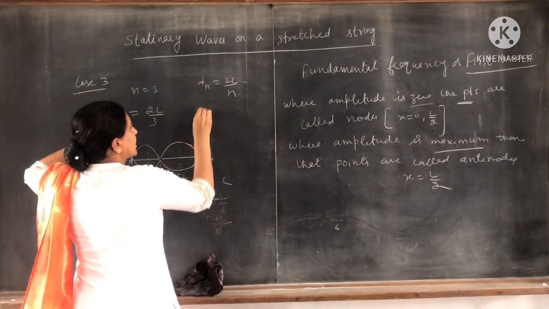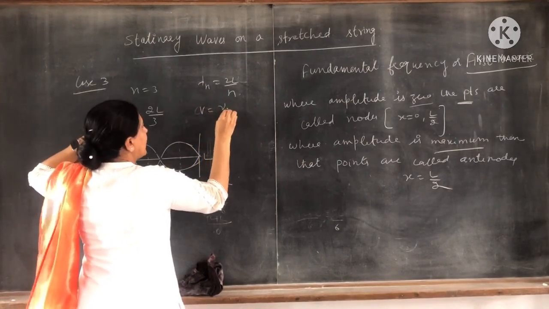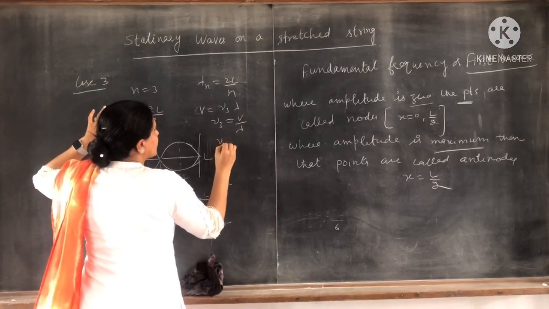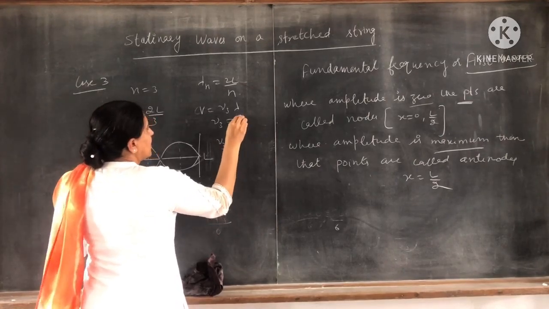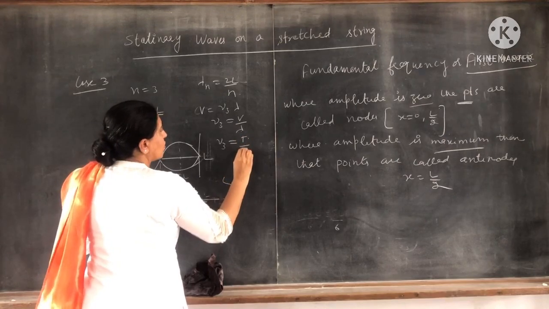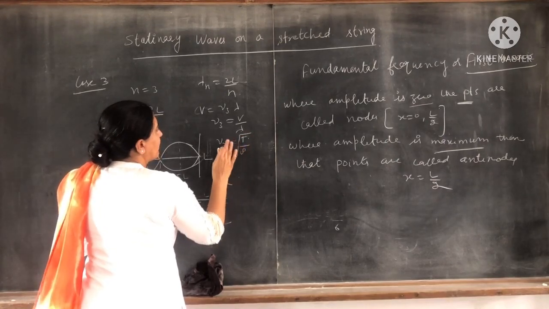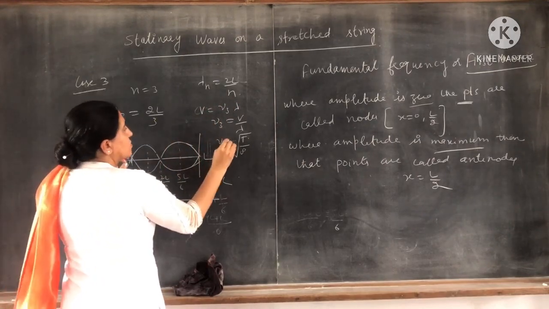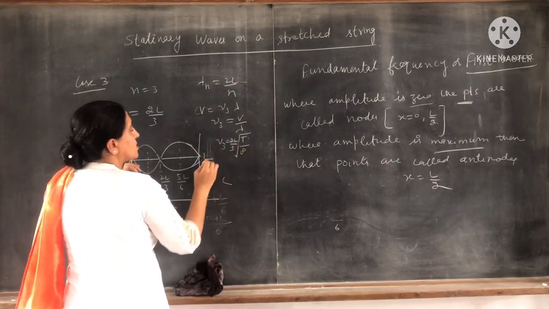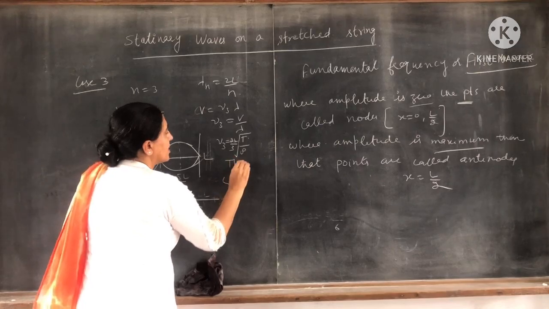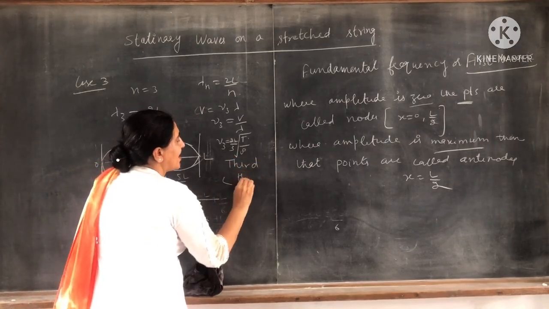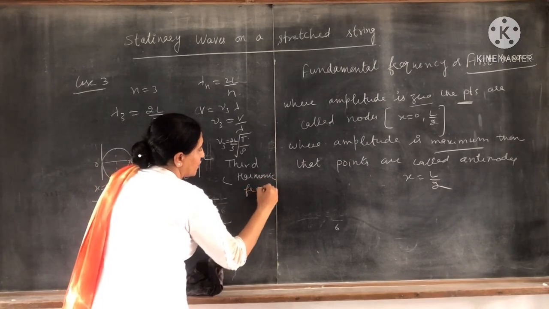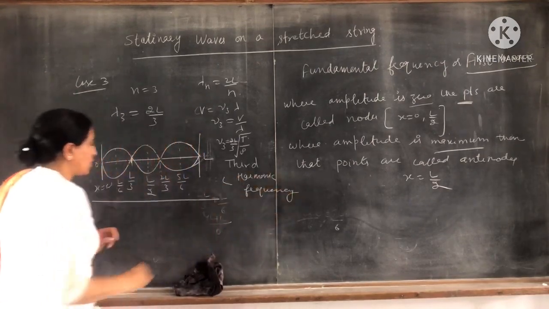Now you can also find the frequency. See, V is equal to nu lambda, so nu 3 is equal to V by lambda. Nu 3 is equal to the under root of T by rho, divided by lambda, and lambda is 2L by 3. So this is the third harmonic frequency. Clear to all?